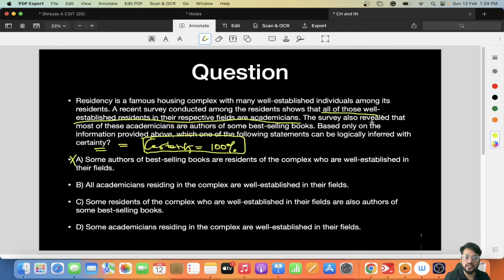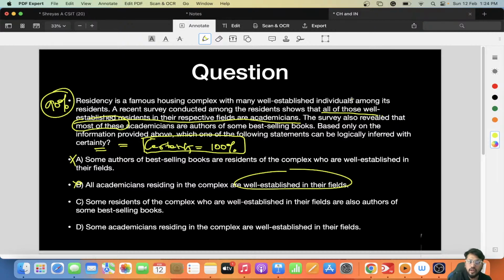The survey also revealed that most of these, meaning I can say 90%, not 100%. Most of these people are there, so 90% I can tell. So all academicians reside in the complex? No. All well-established residents are academicians. Understood the question? All academicians are not residents. All academicians are not well-established. That is wrong. Some residents of the complex who are well-established in the fields are also authors of.